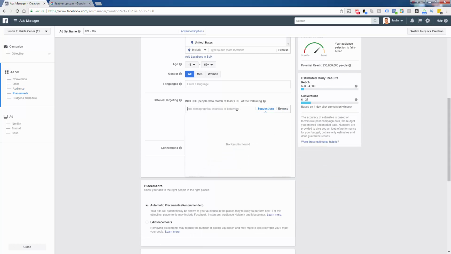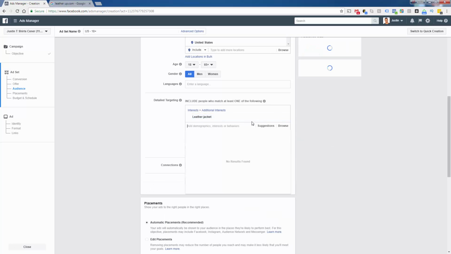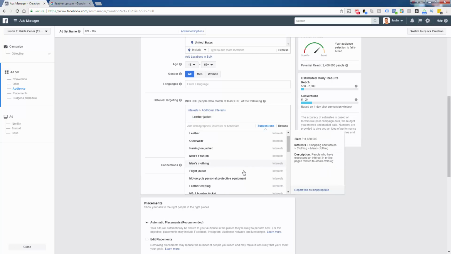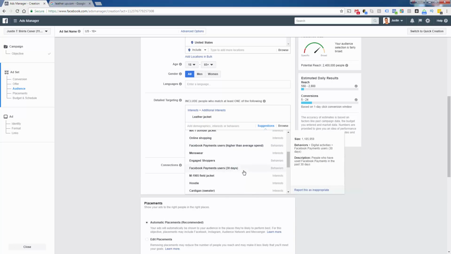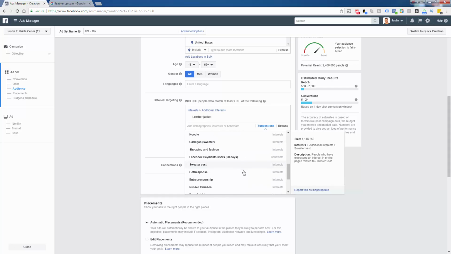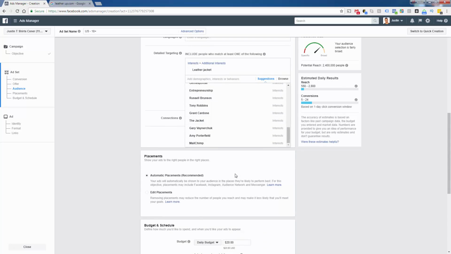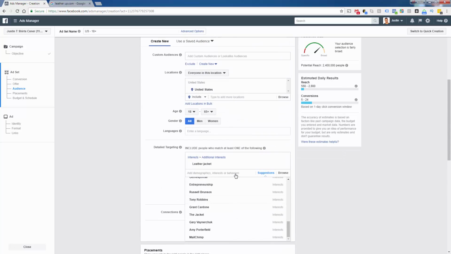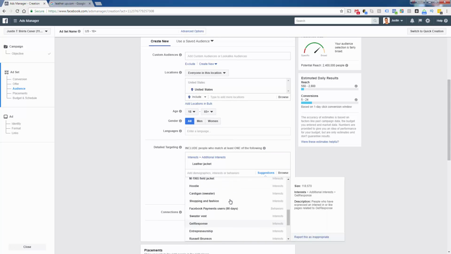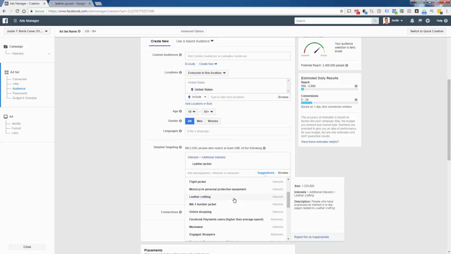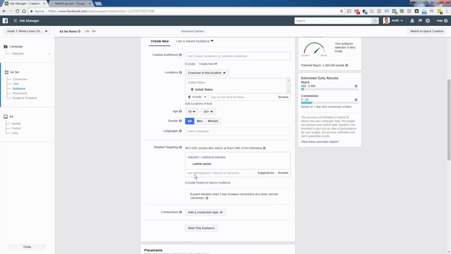Okay, so I'm going to exit out of this. I'm going to just go into leather jacket. Okay, we're going to go to suggestions. See if there's any other leather things. There's that leather crafting again. Okay, great. So it doesn't look like there's really anything else on there for other products. Let's go and just do, how about leather wallet, just to see. No.